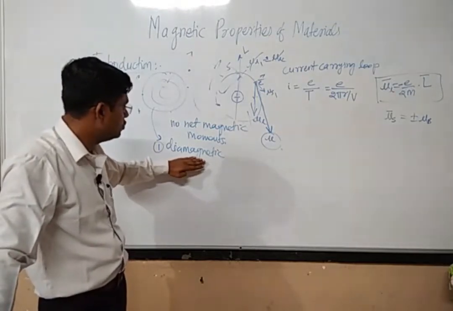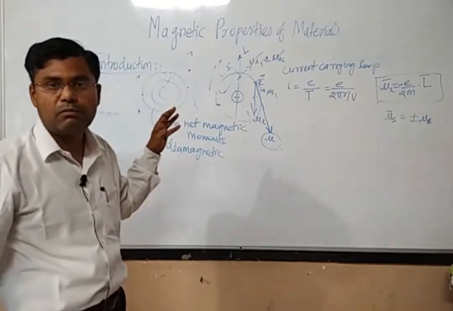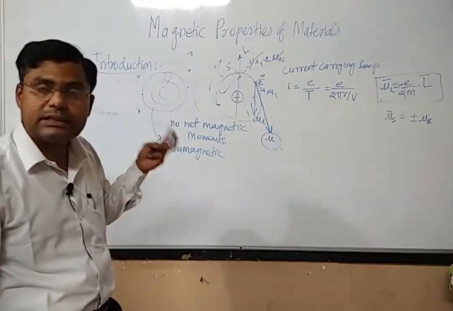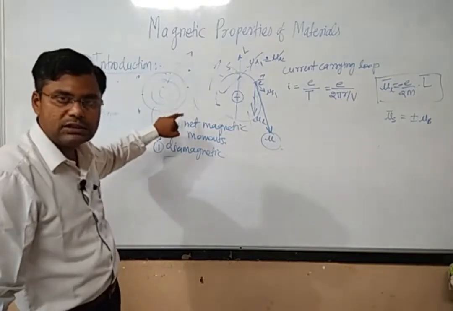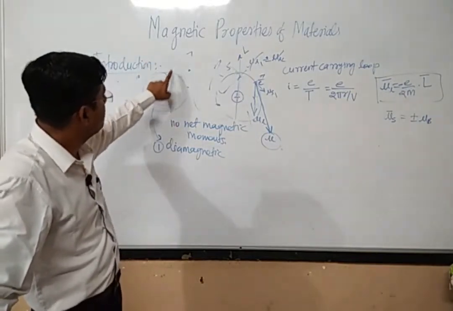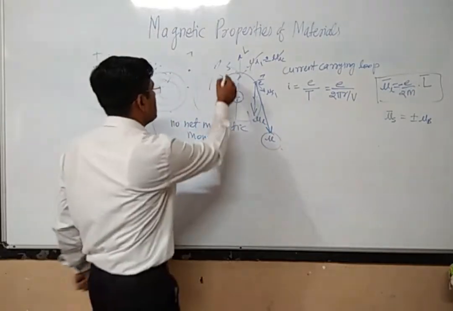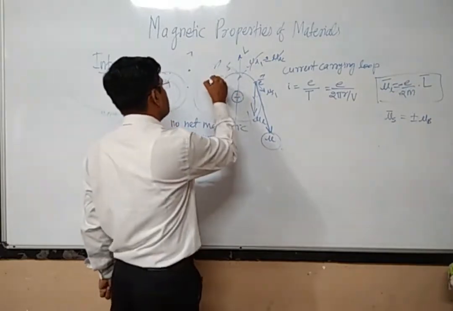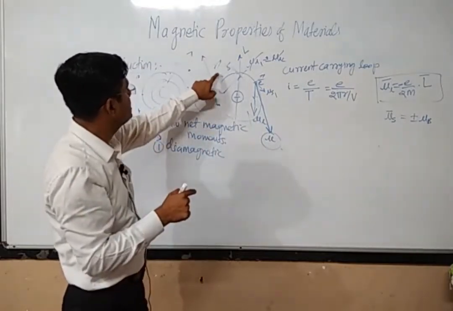Diamagnetic atoms are those for which the net magnetic moment of that particular atom is zero. But there may exist some atoms for which, because of unpaired electrons, there may be some magnetic moment. So this atom will have some magnetic moment, but its direction may be in this direction. There will be some other atom, also having some unpaired electron, and it will also have some magnetic moment, but the direction of its magnetic moment may be somewhere else.